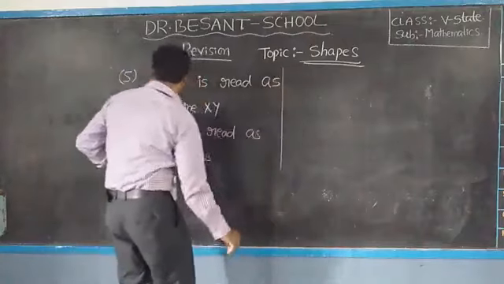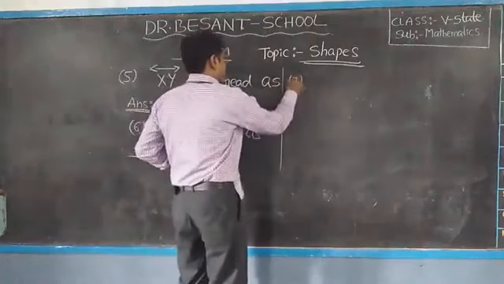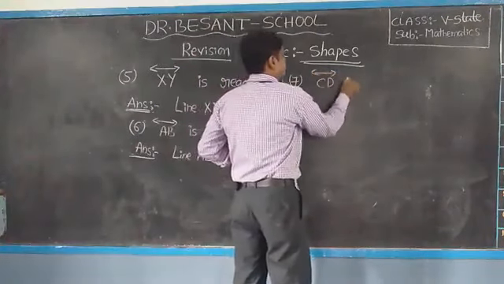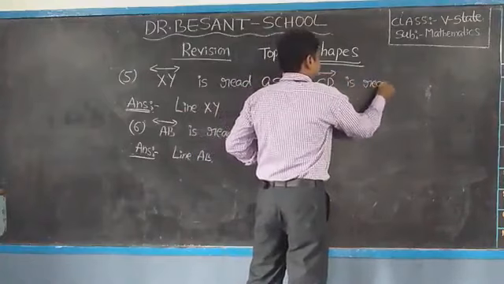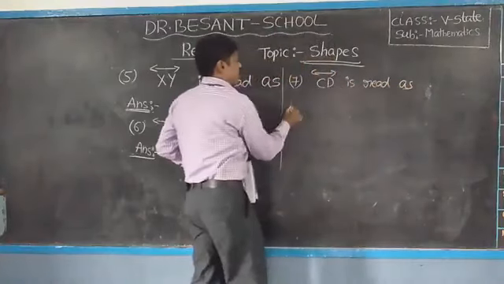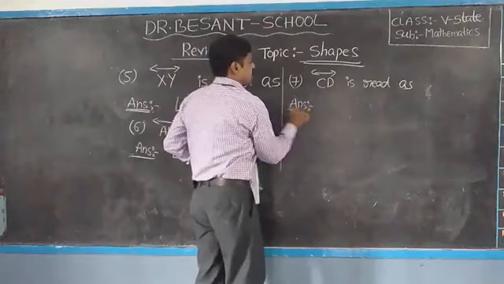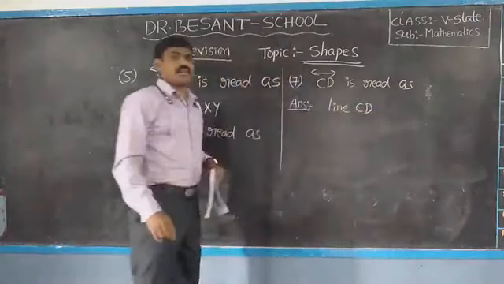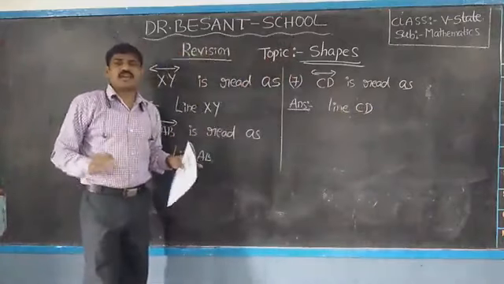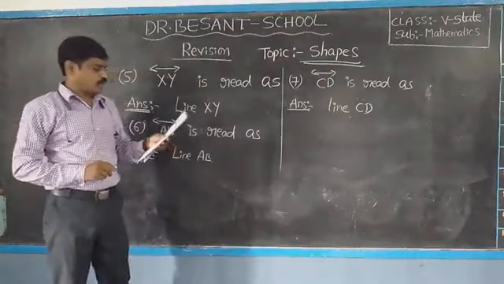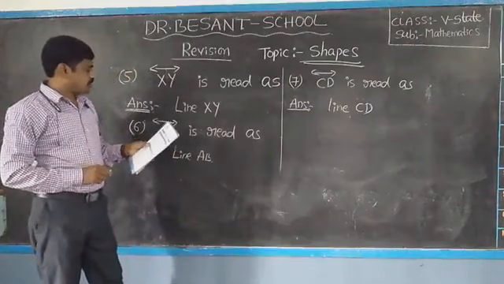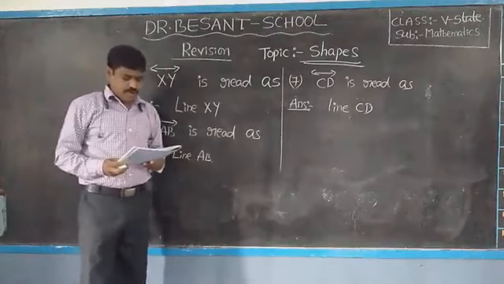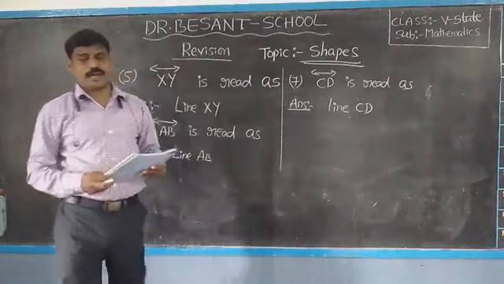Okay. Next. It is read as... this is line CD. Okay children? So this is the way you have to answer the following questions. Okay children? Next. One more.